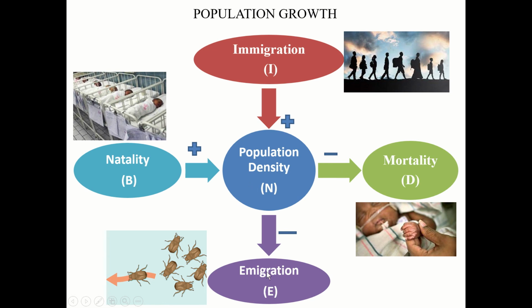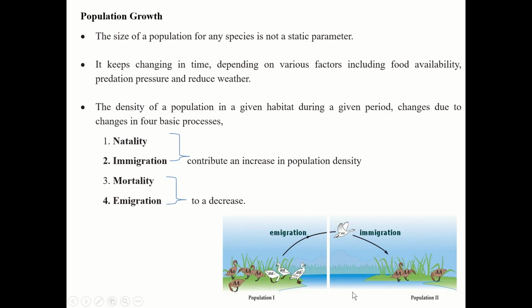Whereas mortality and emigration are depicted with a minus sign. Mortality is the death rate. If death occurs, the population will decrease. Emigration is migrating from that population to other places, so again it will decrease the population density. So this is the diagram to depict all these four factors. I hope I am clear.